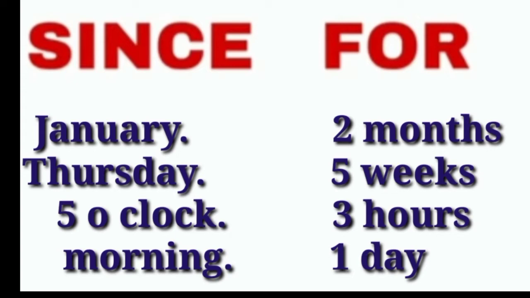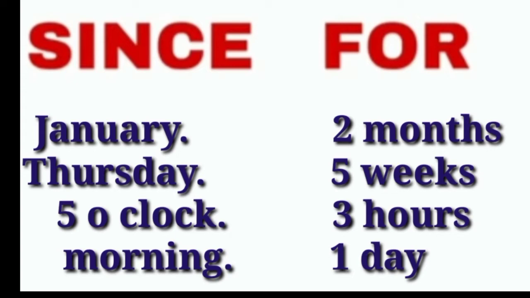But when we use the word for, we use 2 months, 5 weeks, 3 hours, 1 day. But which 2 months, which 5 weeks, which 3 hours, which 1 day? They are not specific. So in this way, the words since and for are used in the perfect continuous tenses to show the duration of time.